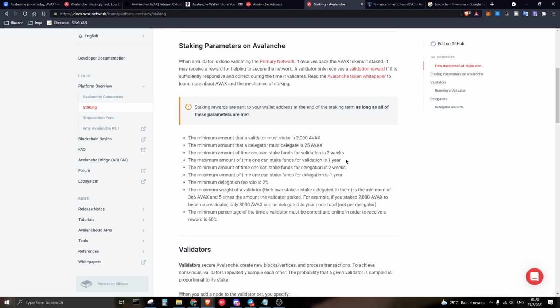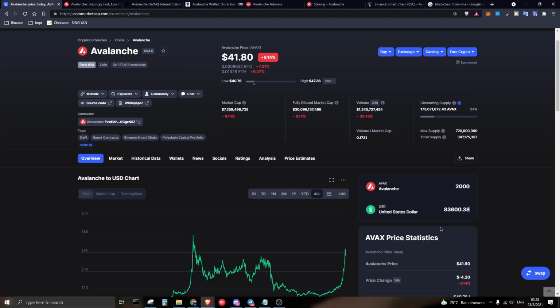So the minimum time period for you to stake is 2 weeks. And the maximum period you can stake on the ecosystem itself is 1 year. The minimum funds to start staking, you will need to have at least 25 AVX tokens. So how much is this 25 AVX token? We are going to do a calculation. So over here, 25, you will need to have at least $1,000 to start staking, and then start generating a passive income stream for yourself.